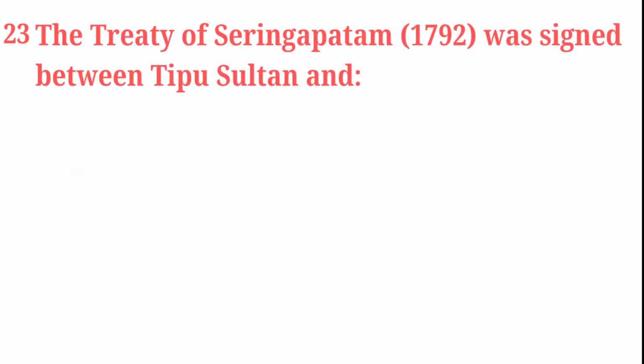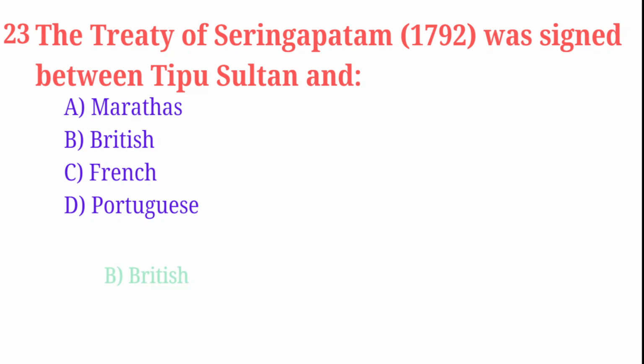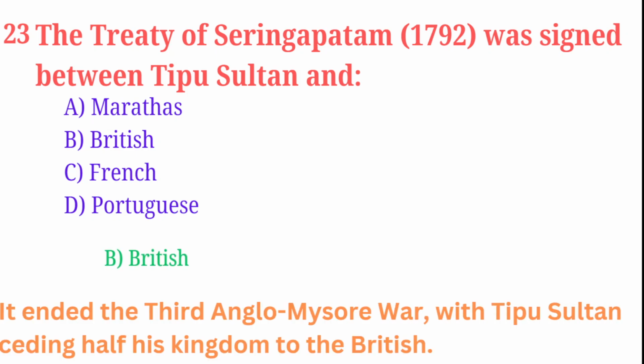The Treaty of Srirangapatnam in 1792 was signed between Tipu Sultan and Marathas, British, French, Portuguese. Correct answer is British. It ended the Third Anglo-Mysore War with Tipu Sultan ceding half his kingdom to the British.